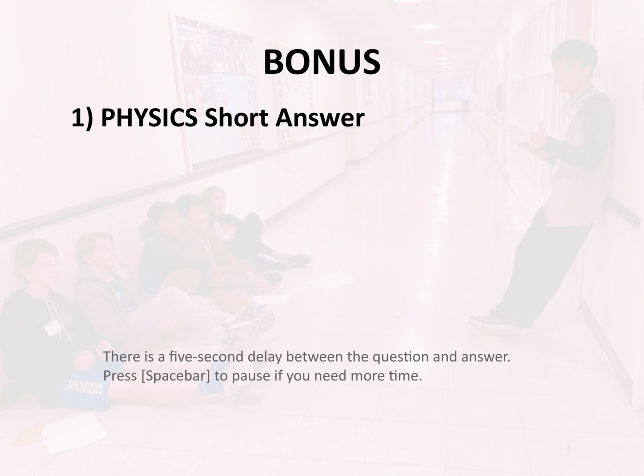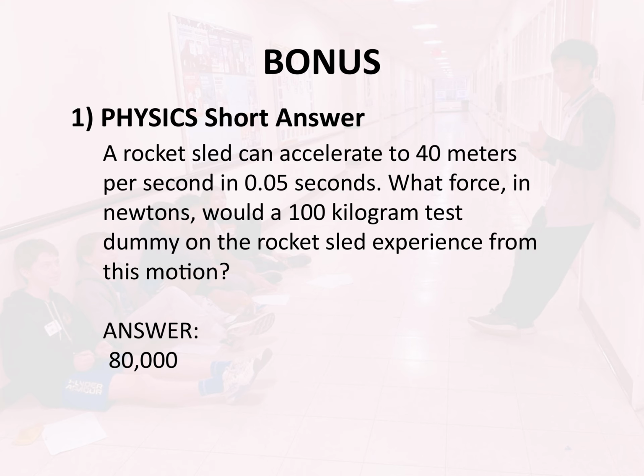Bonus 1. Physics. Short answer. A rocket sled can accelerate to 40 meters per second in 0.05 seconds. What force, in newtons, would a 100 kilogram test dummy on the rocket sled experience from this motion? Answer, 80,000.